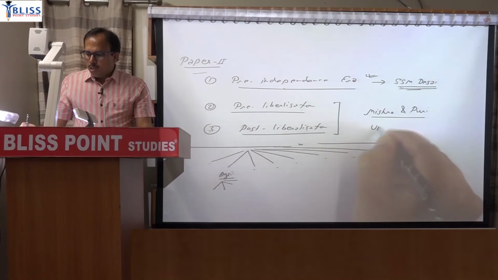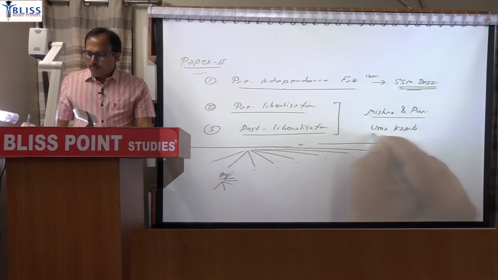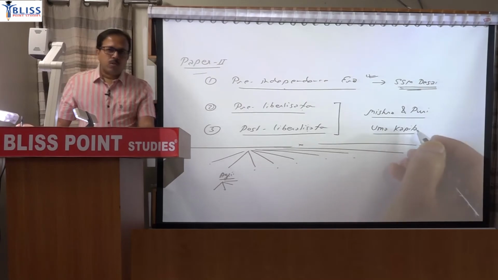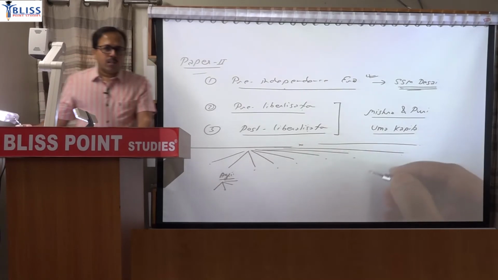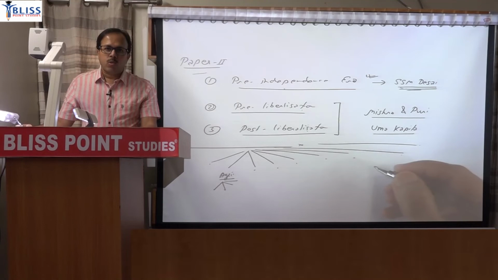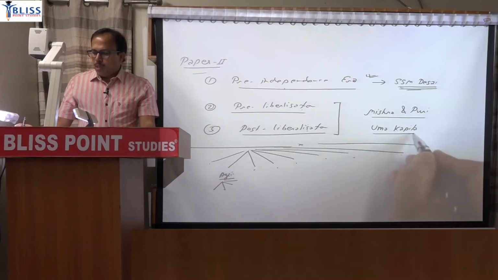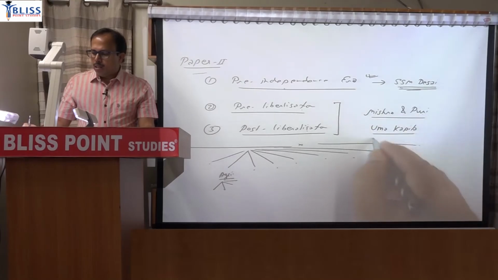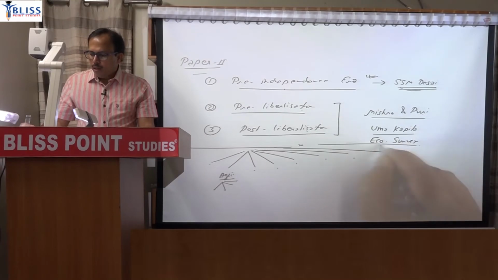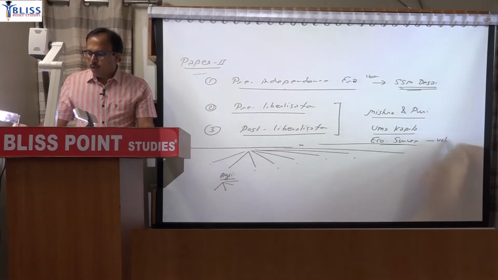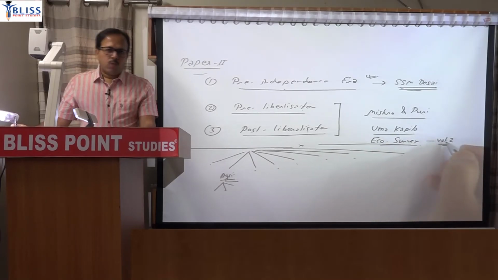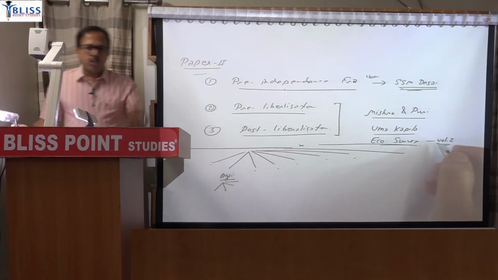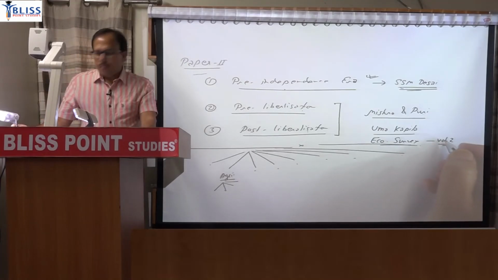The other source is Uma Kapila. This is an edited book, so it mainly contains EPW articles, and those articles are also there in your study material. So Uma Kapila will be the other source, along with Mission Puri, and in addition the Economic Survey, mainly volume 2 for 2020-21 and the next one that will come for 21-22.